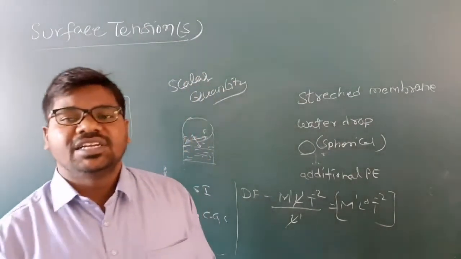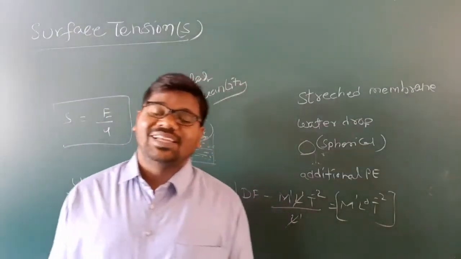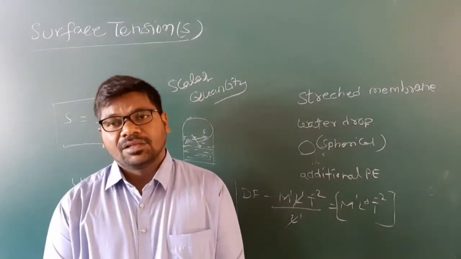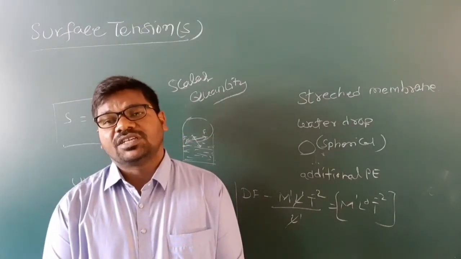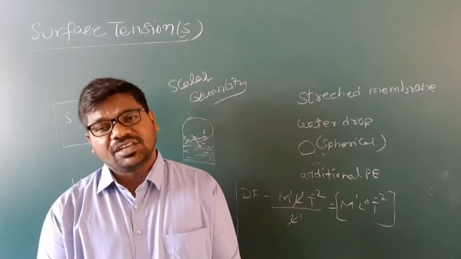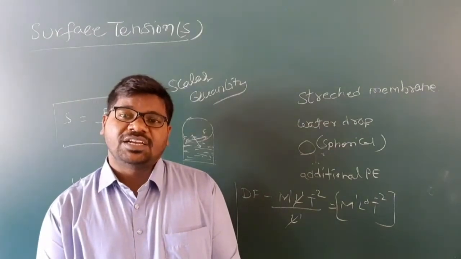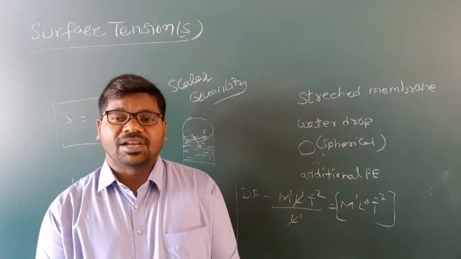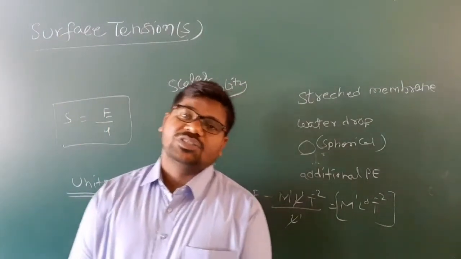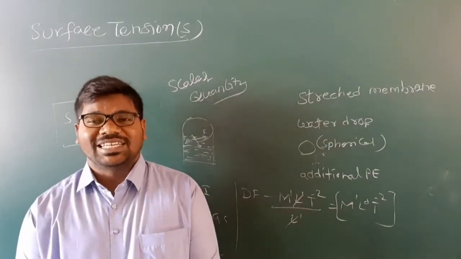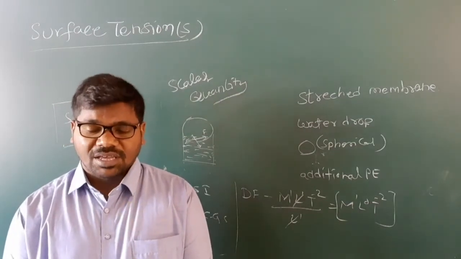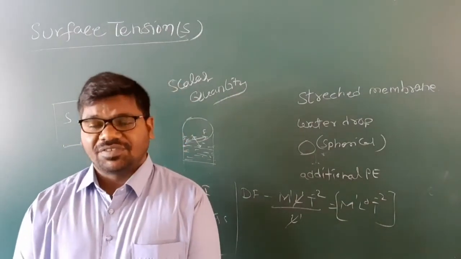Force acting per unit length is called what, my children? Surface tension. Okay, so some liquids have surface tension, due to which they always minimize their surface area, due to additional potential energy, which behaves like a stretched membrane. Its dimension formula is M power 1 L power 0 T power minus 2. Its units in the SI system are Newton per meter, CGS system dyne per centimeter. Okay, coming to factors affecting surface tension.